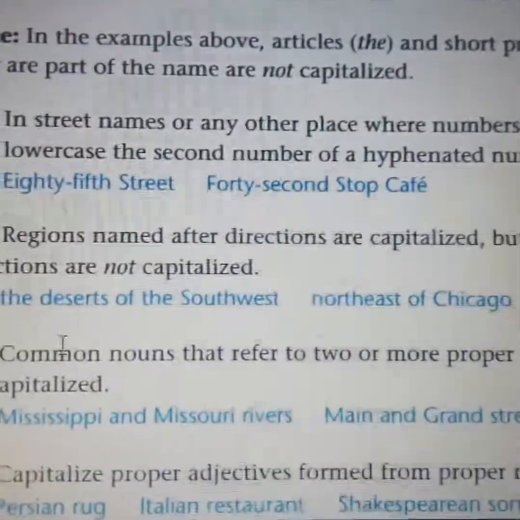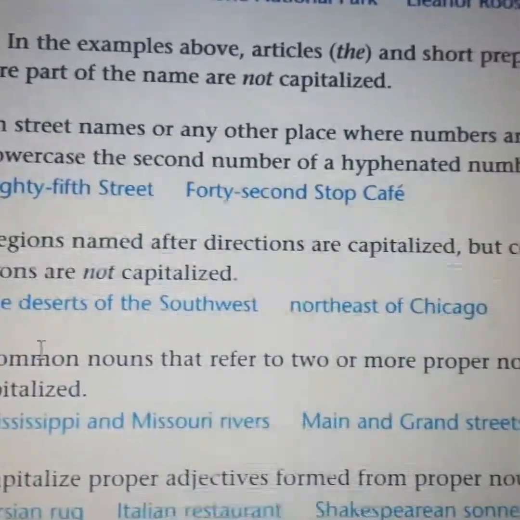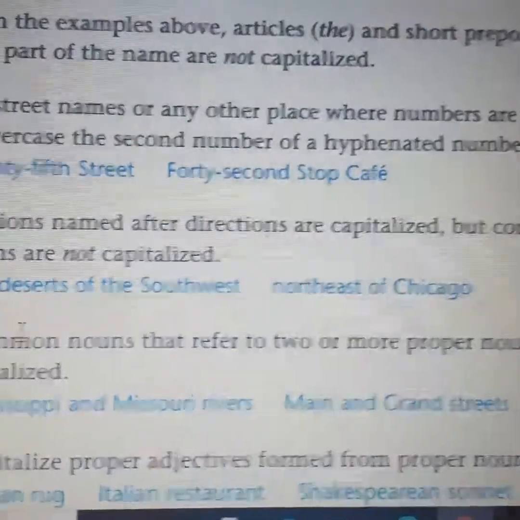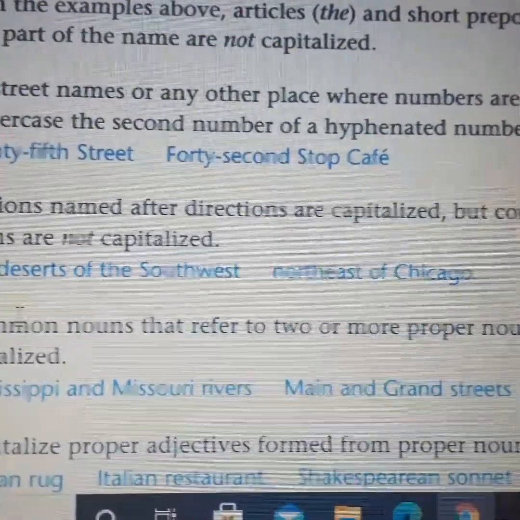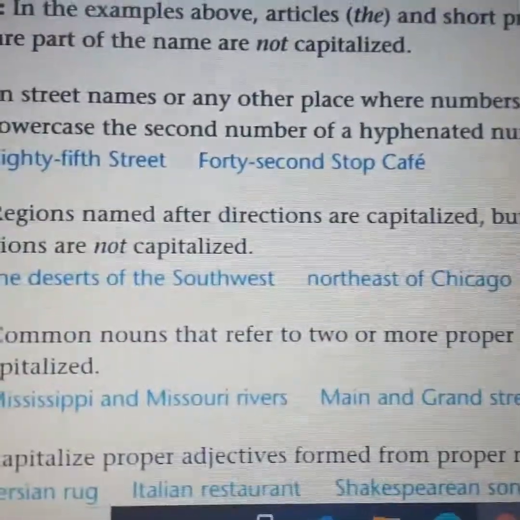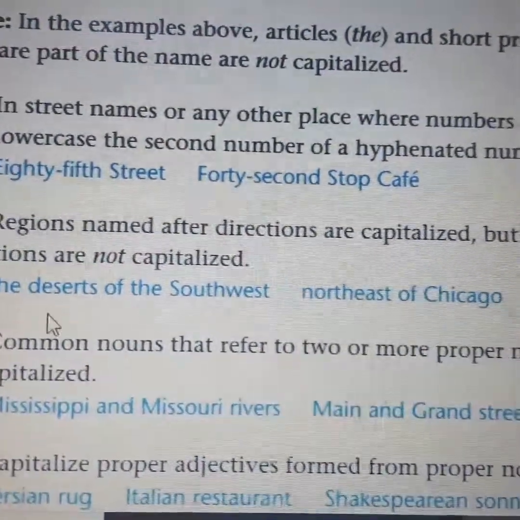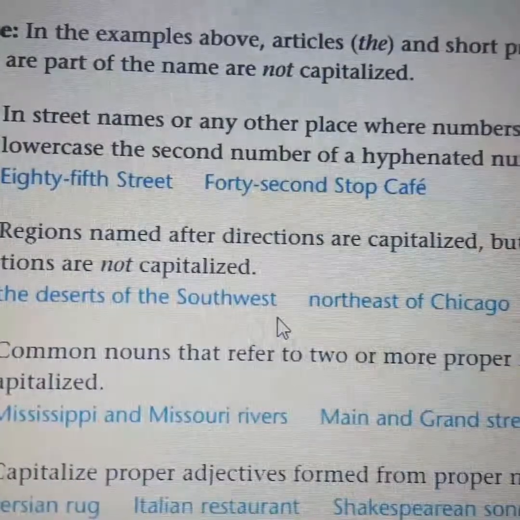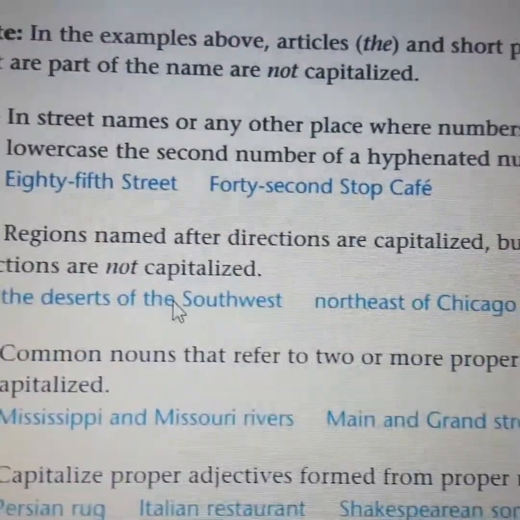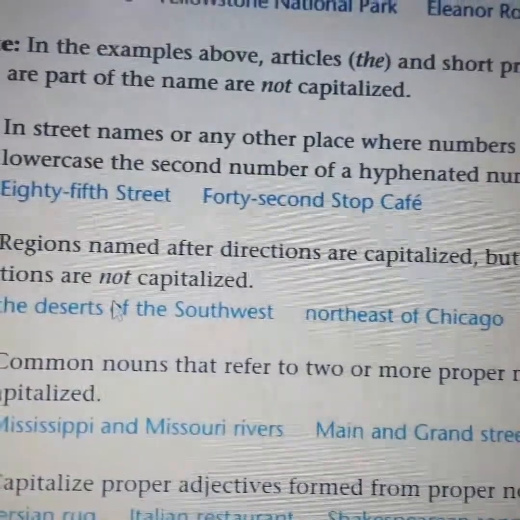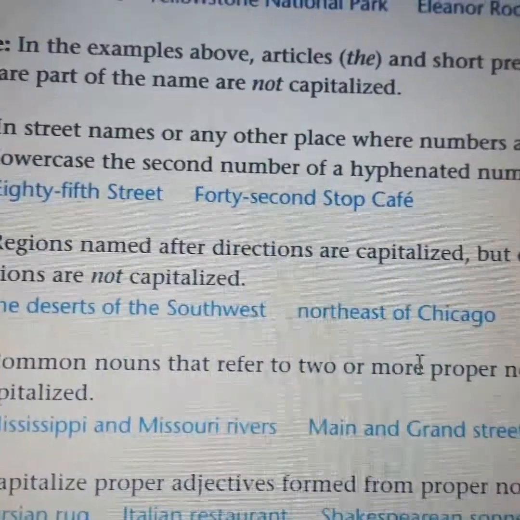Okay, so let's move to the second one, where regions named after direction are capitalized, but compass directions are not capitalized. Just like this. Like the desert of the Southwest. Here it's a capital letter, but here it is not a capital letter. Same thing here.